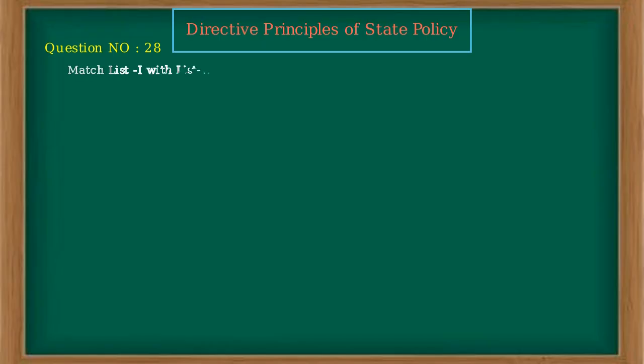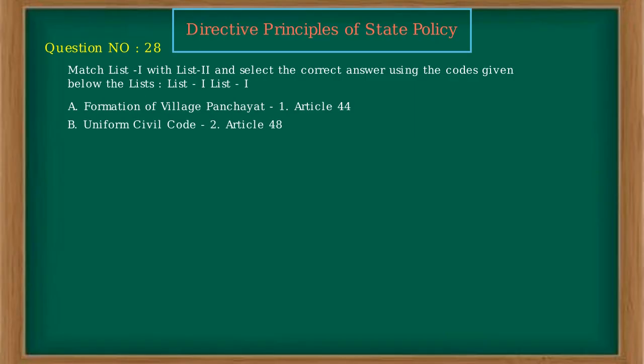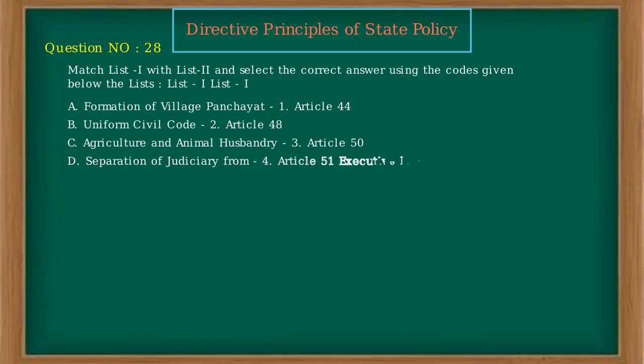Match list 1 with list 2 and select the correct answer using the codes given below the lists. List 1: A. Formation of village panchayat, B. Uniform Civil Code, C. Agriculture and Animal Husbandry, D. Separation of judiciary from executive. List 2: 1. Article 44, 2. Article 48, 3. Article 50, 4. Article 51, 5. Promotion of international peace. Codes: A B C D.